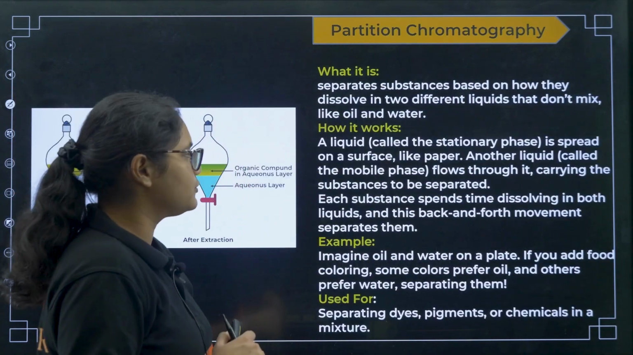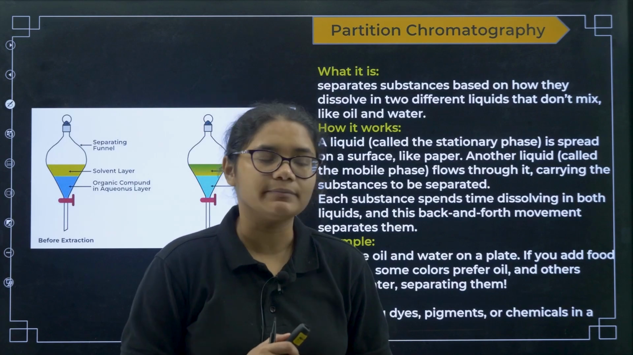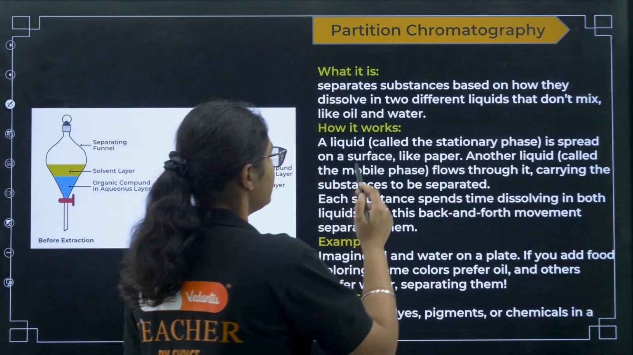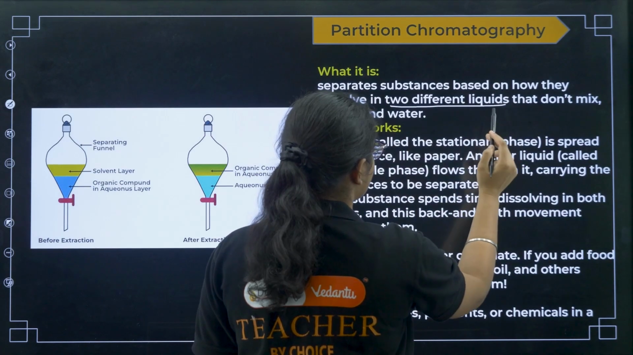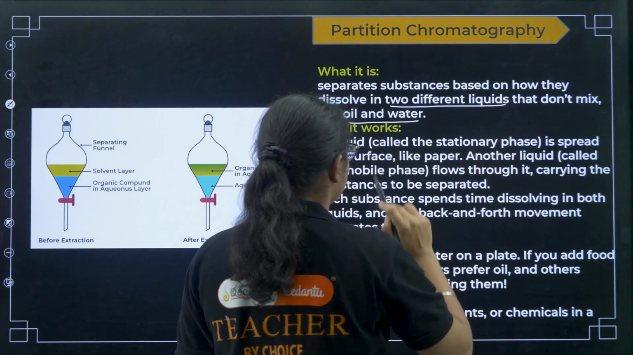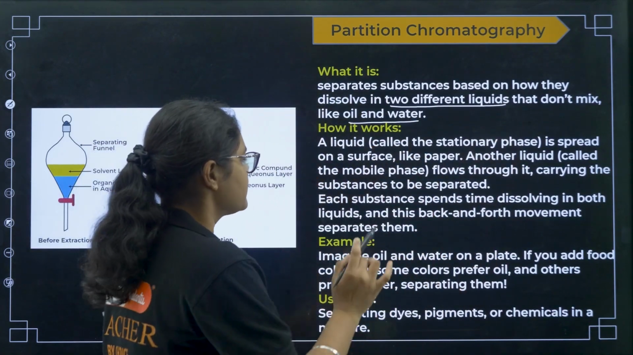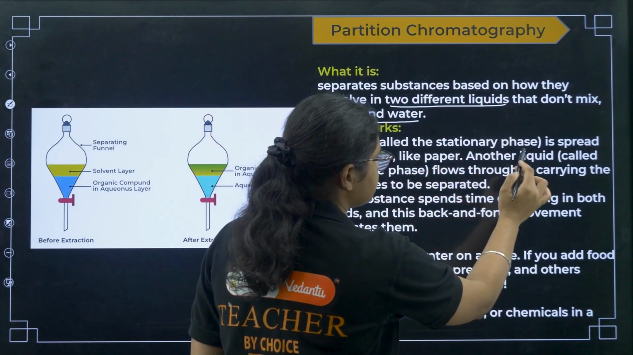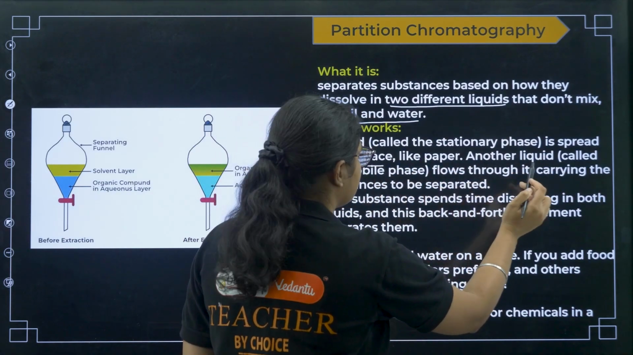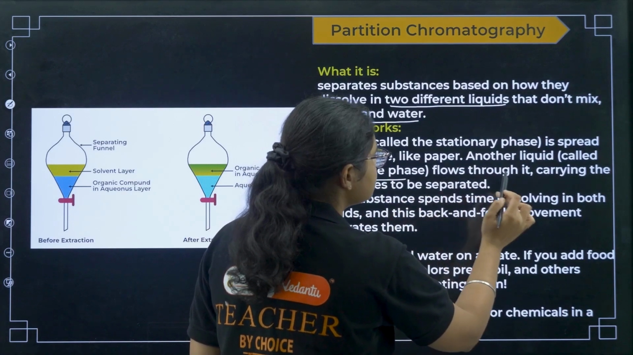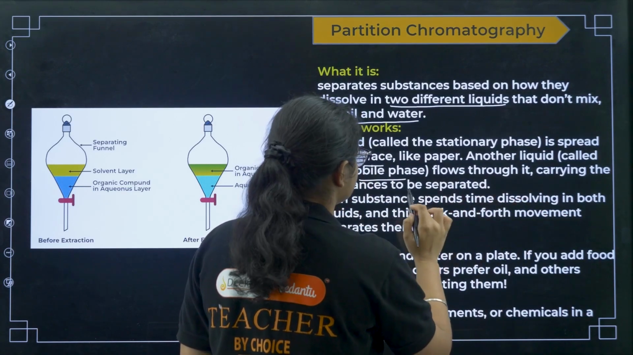Next is partition chromatography. This is also very simple. So what is partition chromatography? It separates substances based on how they dissolve in two different liquids that do not mix, like oil and water. Okay, I'll give you an example. A liquid called the stationary phase is spread on a surface like paper. Another liquid called the mobile phase flows through it, carrying the substance to be separated.